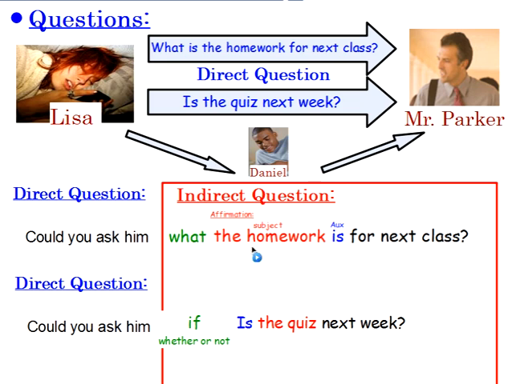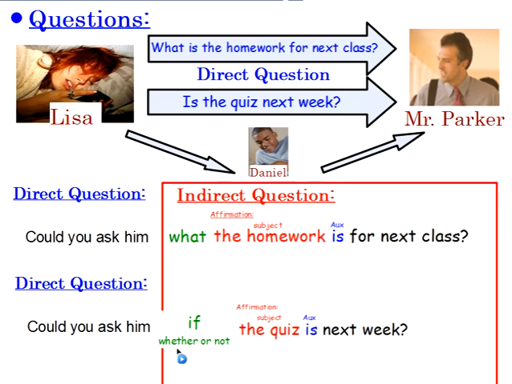But wait a second. If we remember, I have my auxiliary first, and then I have my subject. Now that's a direct question. Remember, we can't use two direct questions, right? So I need to think, all right, what's the affirmation of this type of question? "Is the quiz next week?" Well, start with the subject. So the affirmation is, "the quiz is next week." And remember, this is the form that I'm going to use. So I move this up. Okay? So the correct way to ask this is, could you ask him if the quiz is next week?